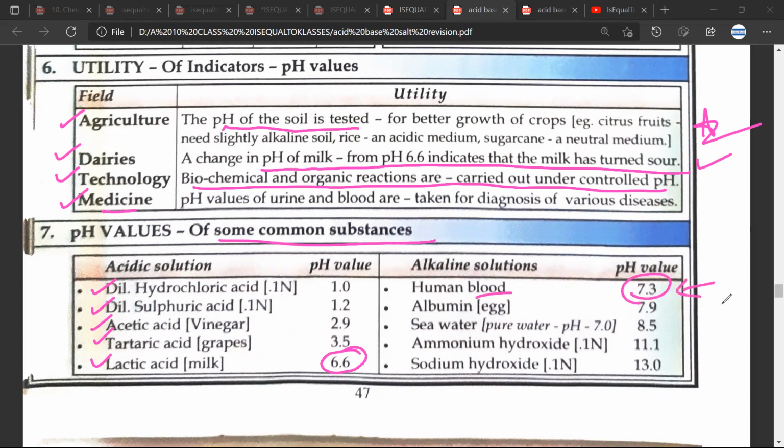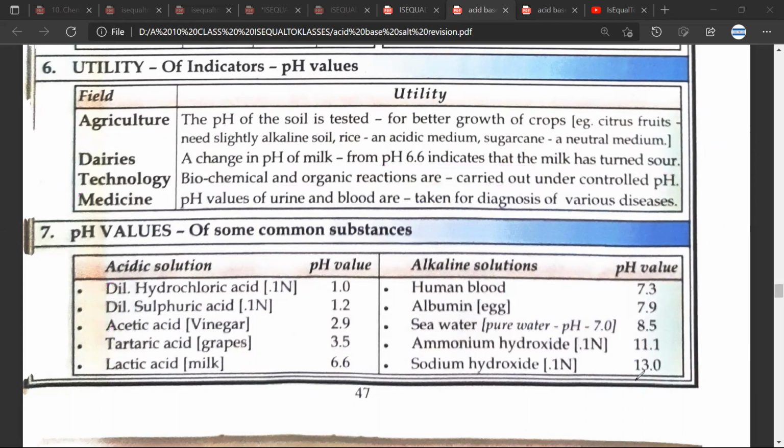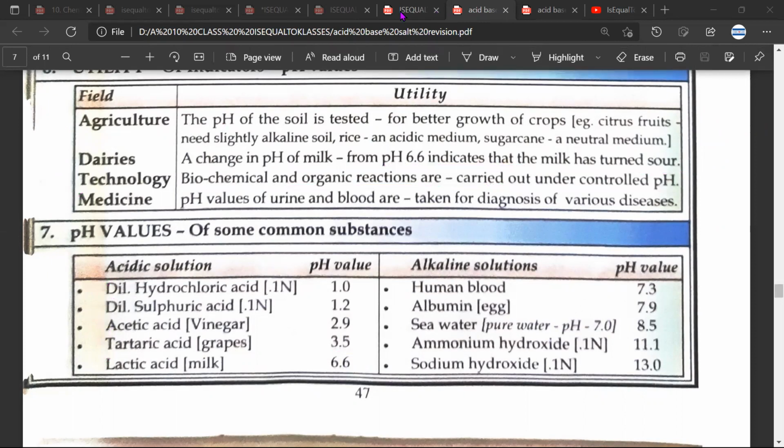Mr. CB, can you see this? Yes. And like we were talking about caustic soda, sodium hydroxide. See the pH value, Mr. CB. Yes. Any doubt? No doubt. Great, sir.